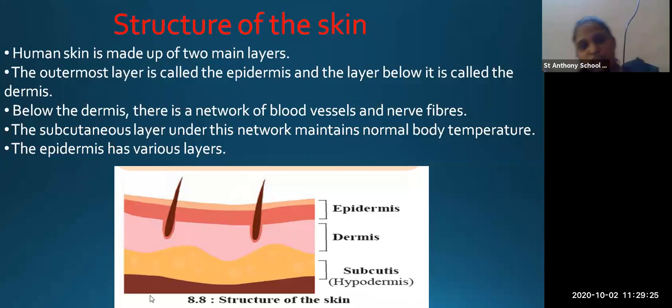Okay. So here you can see that the skin has hair on the body. The outer surface of the skin is called epidermis, and the lower layer of the skin is called dermis. And what does the subcutaneous layer, or the hypodermis, do? It maintains the normal temperature of the body.